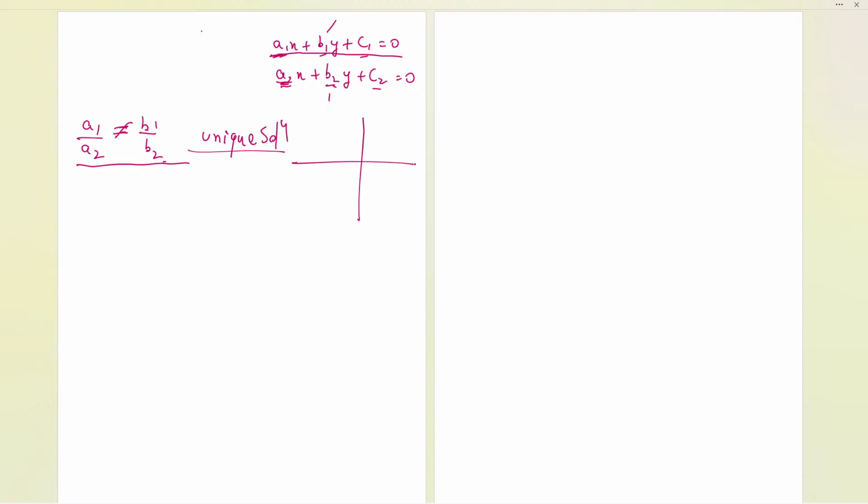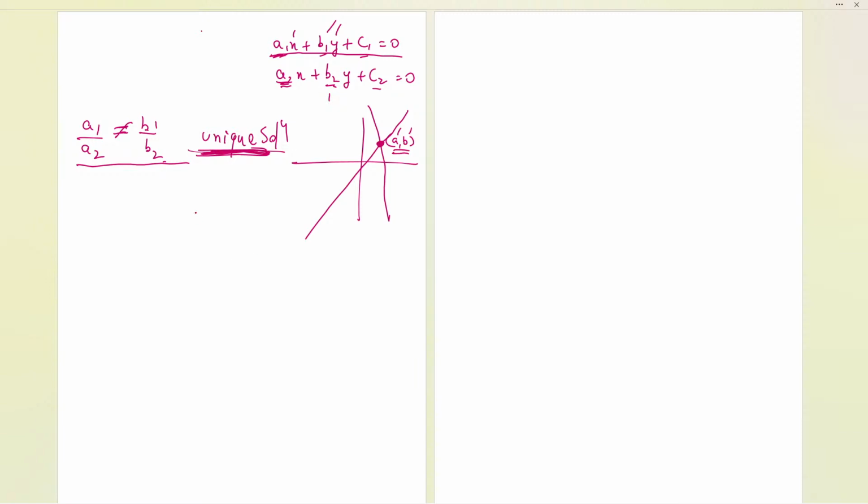If I draw a graph over here and we have a straight line and another straight line, it is intersecting at a single point. This will be giving me a point A comma B. What about the variables x and y we'll be getting? Exactly at this point, that will be the value of x and y, only one. Unique means only one solution.